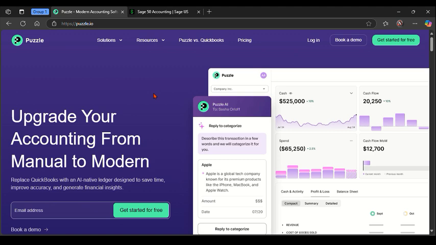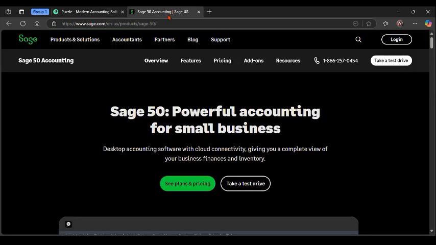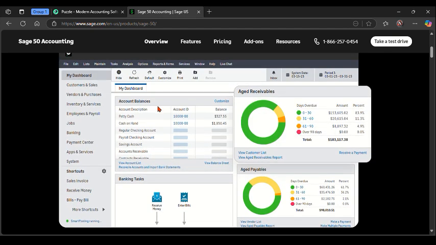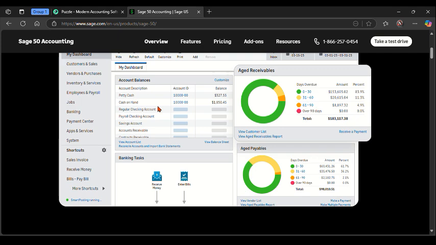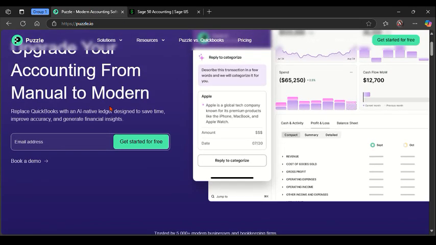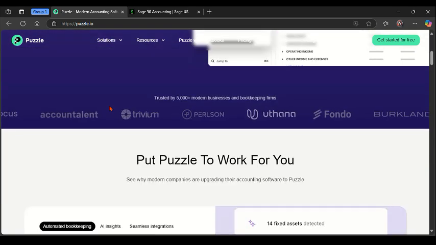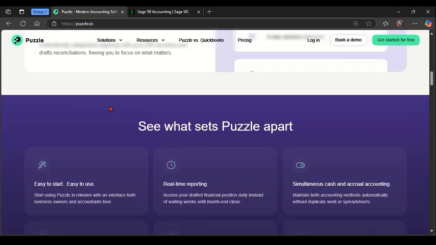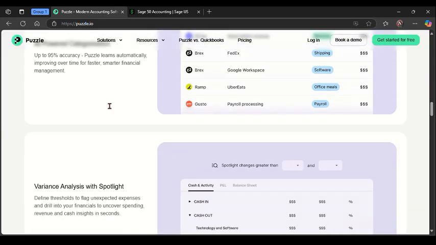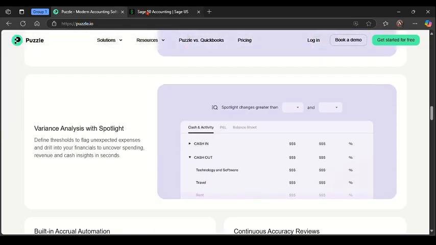So talking about Sage, with the strengths, it has comprehensive features for accounting, inventory, payroll, and tax. It is suitable for various industries and business sizes, together with strong compliance and reporting capabilities. Now, talking about the drawbacks of this platform, Sage's interface can feel outdated or less intuitive. The setup can be complex, especially for first-time users, and it also has limited real-time automation compared to modern competitors.